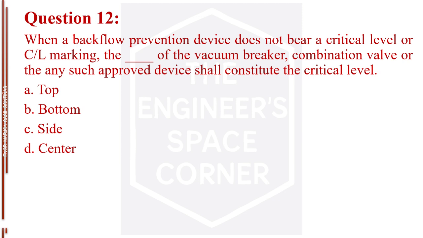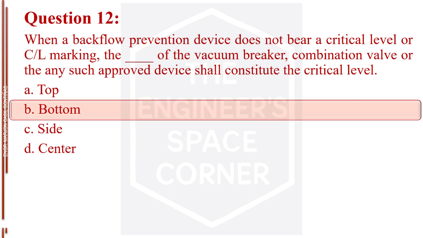Question number 12. When a backflow prevention device does not bear a critical level or CL marking, the blank of the vacuum breaker, combination valve or any such approved device shall constitute the critical level. Letter A, top. Letter B, bottom. Letter C, side. Letter D, center. The answer is letter B, bottom.